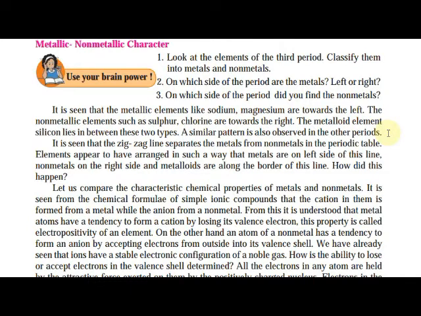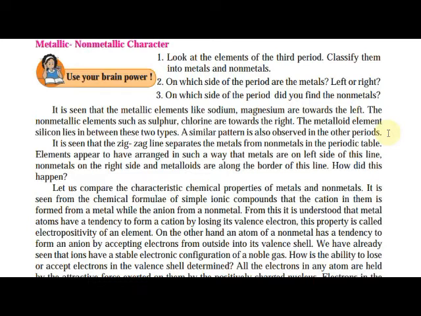You know the differentiation between metals and non-metals. Yes or no? Metals are solid; non-metals are gaseous or liquid in state. Metals are shiny, malleable, ductile, and can carry electricity. So these are the characteristics of metals, and the characteristics of non-metals are the exact opposite. Yes or no? So from the third period, look at the elements and classify them into metals and non-metals.